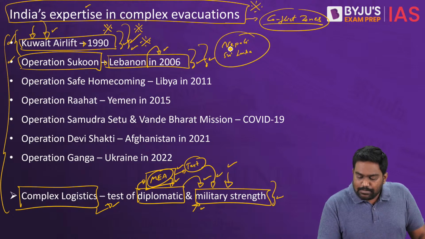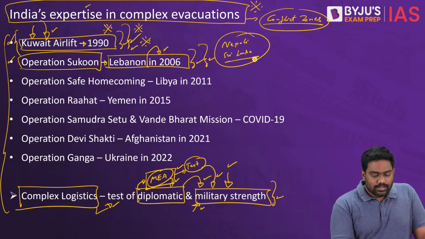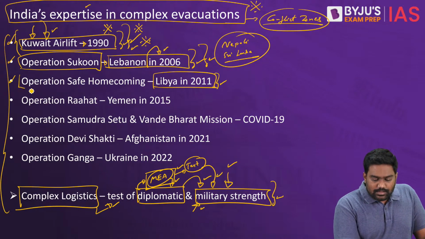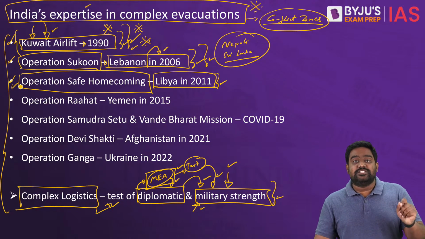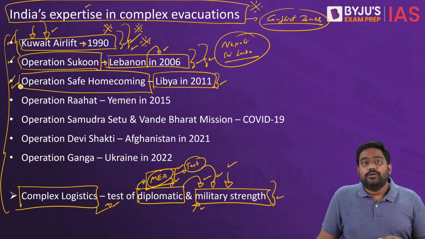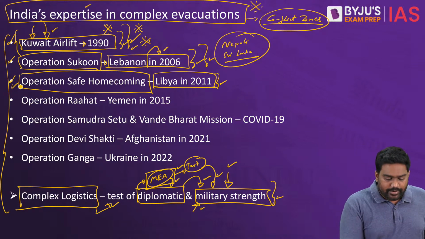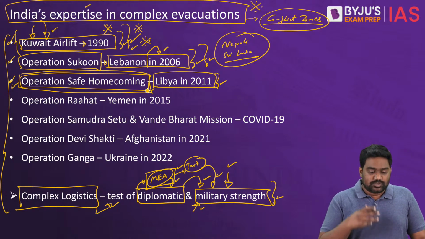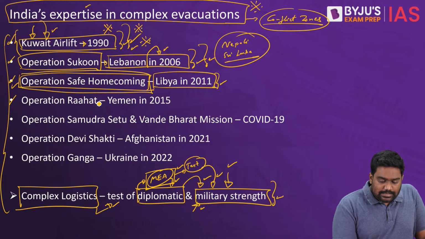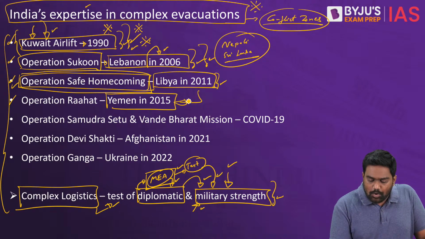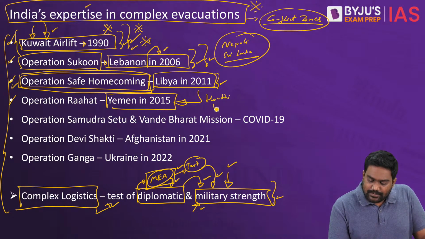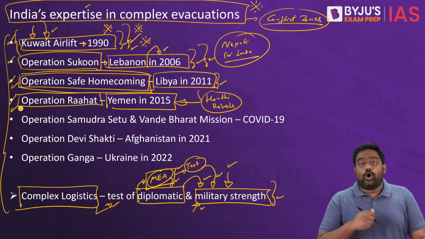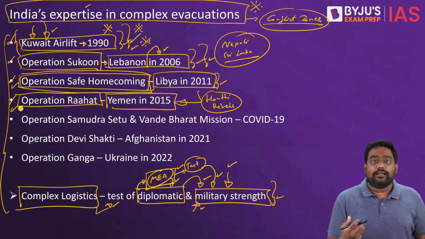In 2011, when Libya descended into a civil war, 15,000 Indians, mainly Indian nurses, were trapped in Libya. So the Indian Navy again had to be deployed along with private airlines and ships to bring back the Indians safely. This was Operation Safe Homecoming. Recently, when Yemen descended into a civil war led by the Houthi rebels, 5,000 Indians were trapped in Yemen as well, and through Operation Rahat, the Indian Navy brought back the Indians.